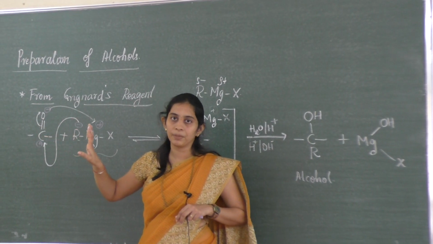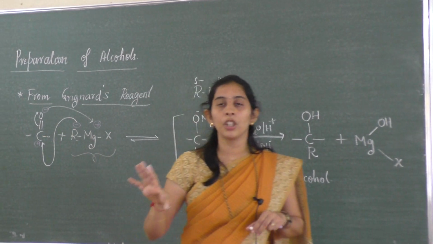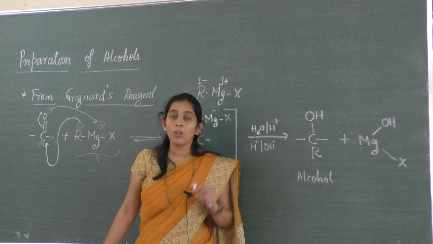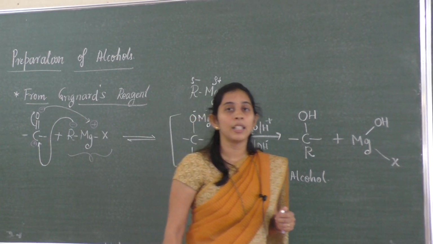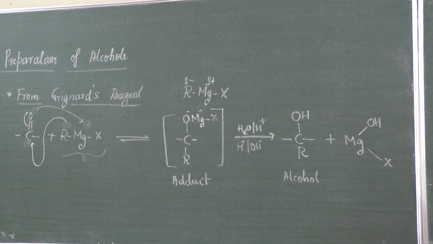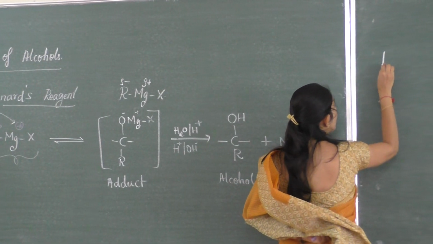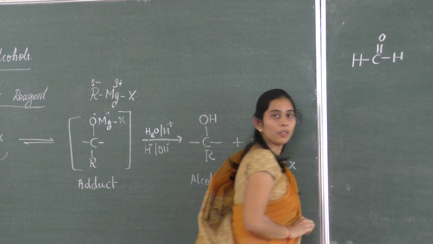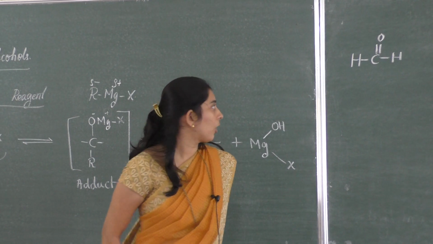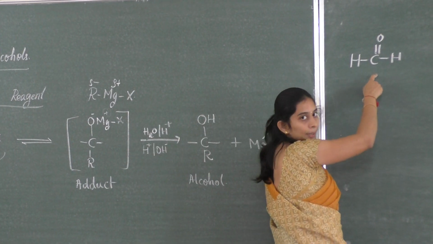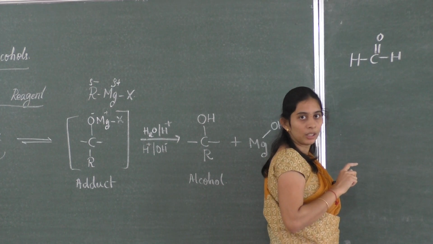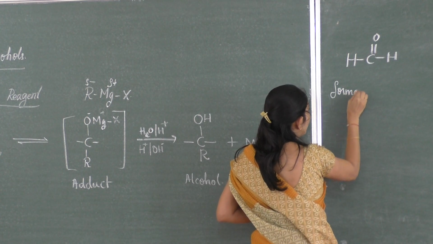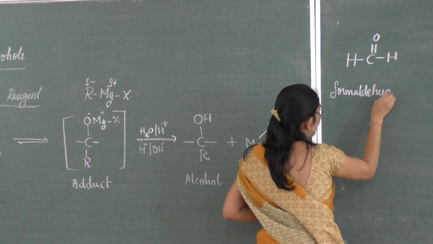That's the only difference. If you want to get a primary alcohol, you have to treat a Grignard reagent with a formaldehyde. What is the formula of formaldehyde then? Formaldehyde is HCHO, isn't it? So this is what we call a formaldehyde. Why do we call this one a formaldehyde? Only one carbon is there. So it's a formaldehyde or methanal. So here this is formaldehyde, or I can also write it as methanal.